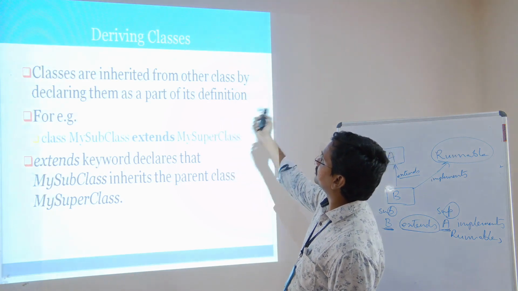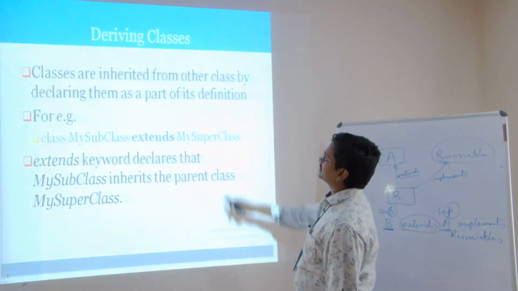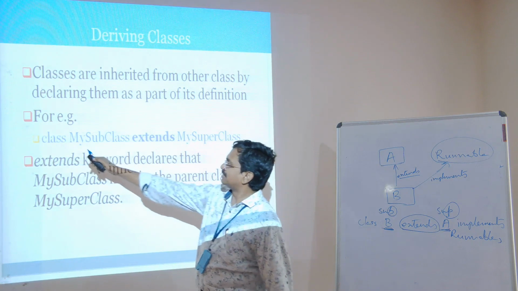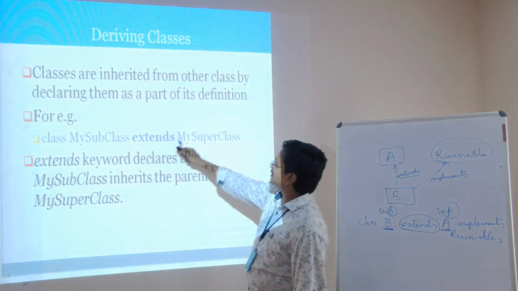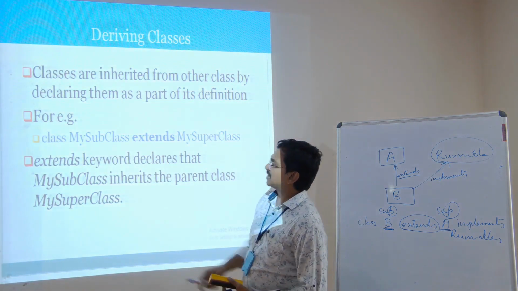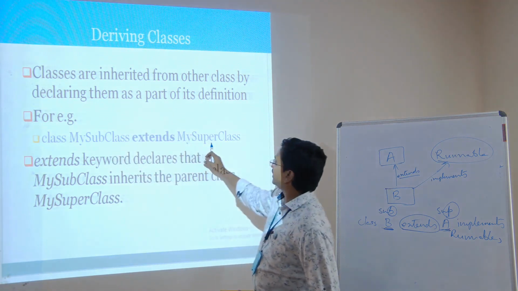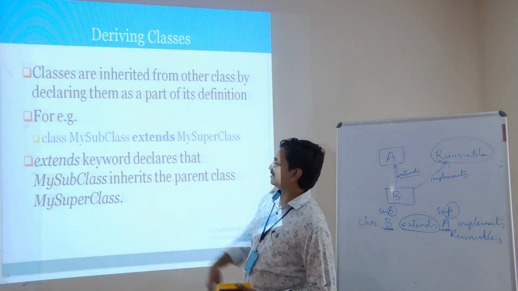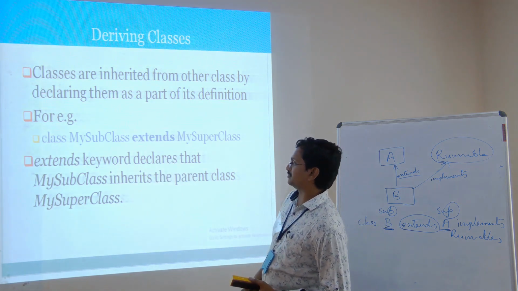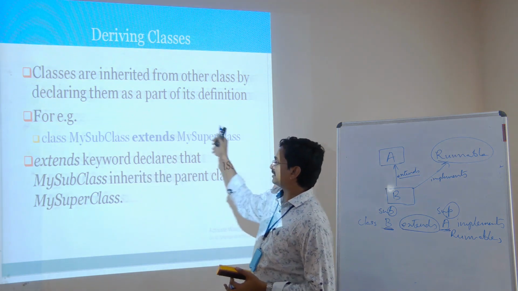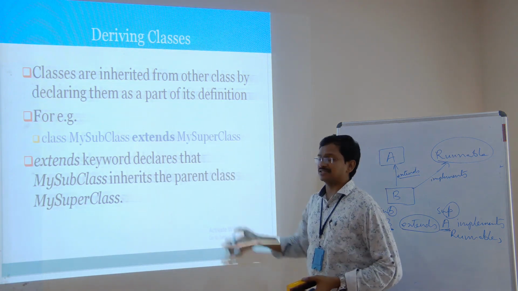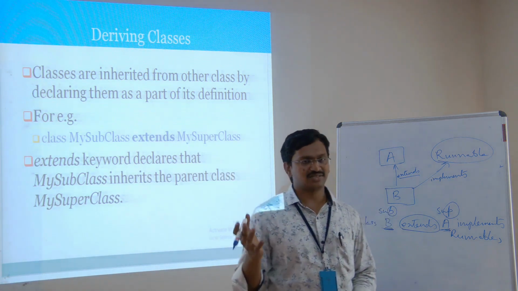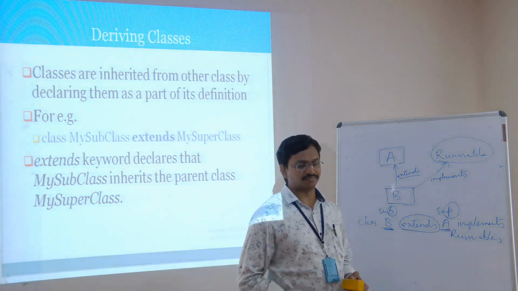Classes are inherited from another class by declaring them as part of their definition. So for example, class MySubclass extends MySuperclass. Here it is B subclass and P superclass. So this is a simple technique to remember which should be used in the beginning and which should be later. The extends keyword declares that MySubclass inherits the properties of the parent class, that is MySuperclass. This is one simple example.